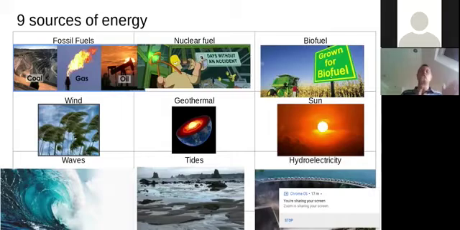Coal, gas, and oil have lots of energy stored in them as chemical energy. Nuclear fuel, like uranium or plutonium, has a lot of energy stored in it in the form of nuclear energy. Biofuel is made of plants that you burn. For example, if you grow a tree, cut down the wood and burn it, that would be biofuel.